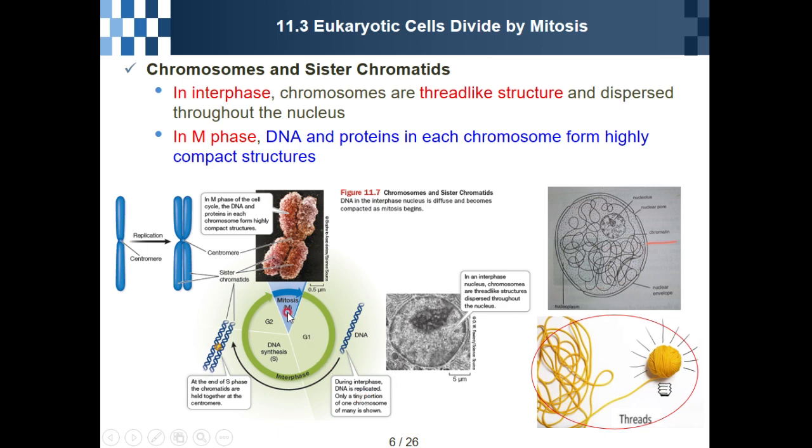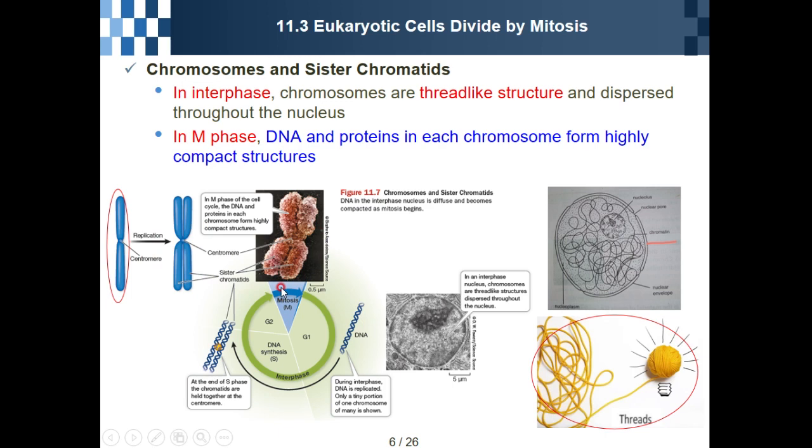But during the M phase, which is composed of mitosis followed by cytokinesis, DNA and protein in each chromosome form a highly compact structure like this.